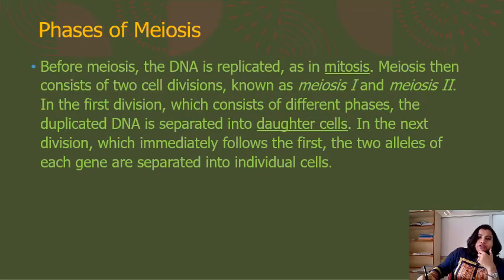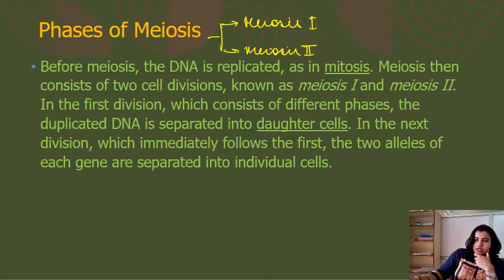Phases of meiosis. Meiosis is divided into two types, that is meiosis 1 and meiosis 2. If you see the phases of meiosis, this is meiosis 1 and this is meiosis 2, right? Meiosis 1 is divided into prophase, metaphase, anaphase and telophase.